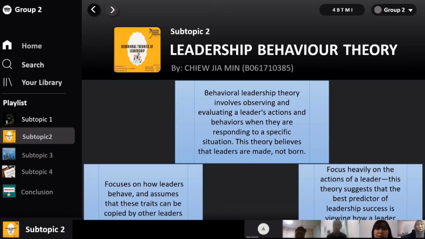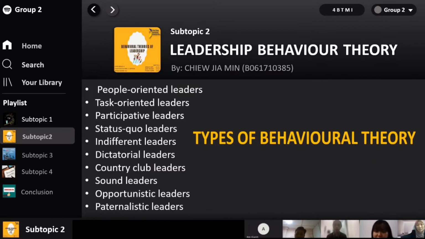This theory focuses on how leaders behave and assumes that these traits can be copied by other leaders. They also focus heavily on the actions of the leader; this theory suggests that the best predictor of leadership success is viewing how a leader acts. These are the types of behavioral theory. There are 10 types of leaders: people-oriented leaders, task-oriented leaders, participative leaders, status quo leaders, indifferent, dictatorial, country club, sound, opportunistic, and paternalistic leaders.